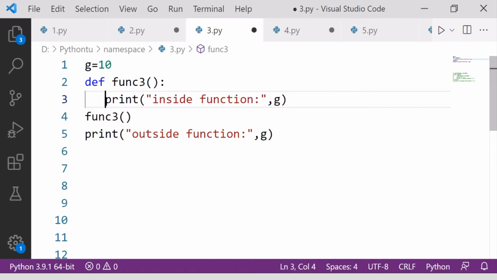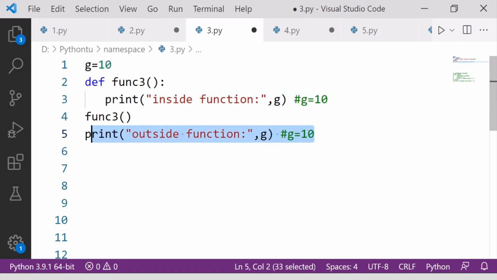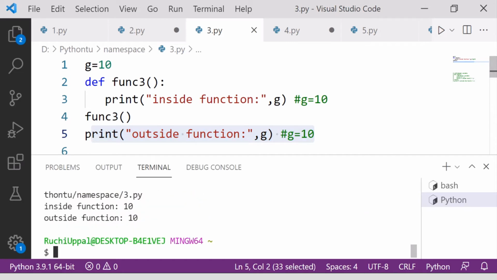If I run this, what will happen? Inside the function, I'll get the value of g as 10, which I already declared outside. Here also g is equal to 10. So we can say that this global variable can be accessed inside and outside, or anywhere in the function. If you want to see the output, you can see it here.